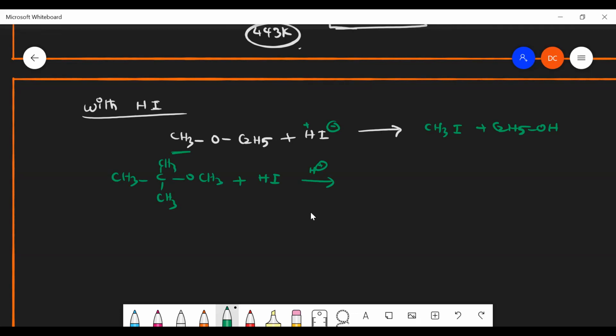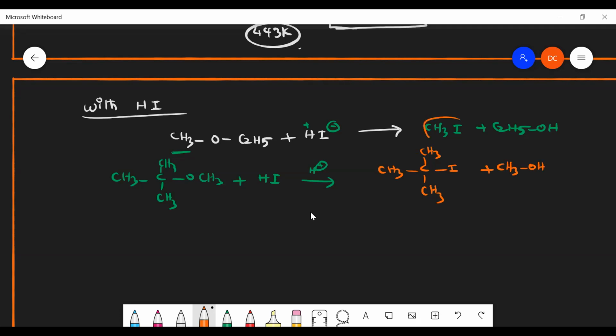So the I atom will attach to the tertiary carbon. Very nice. Why? Steric hindrance. Okay, any other reason? I will be attached to the tertiary carbon and CH3OH will be formed.